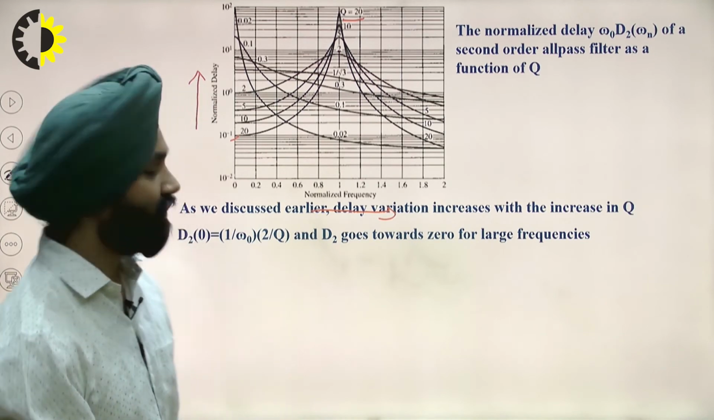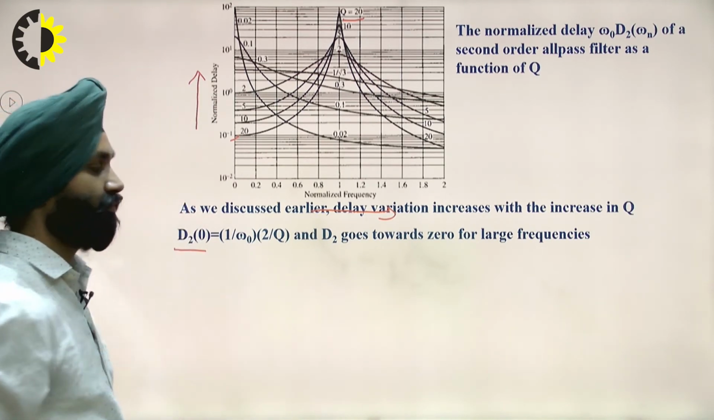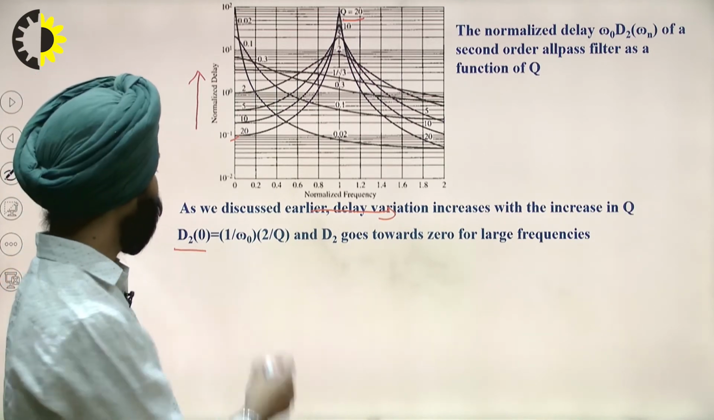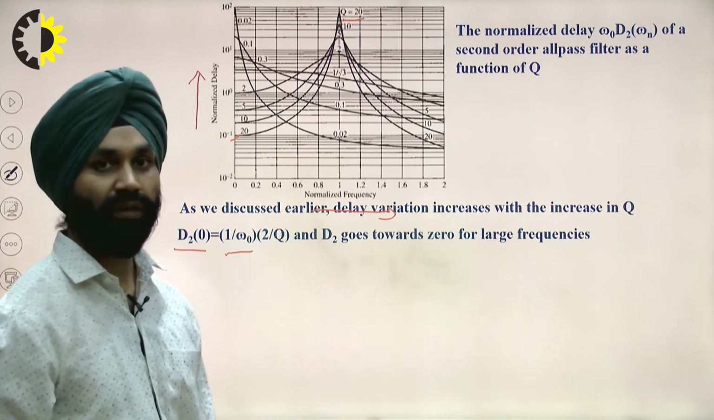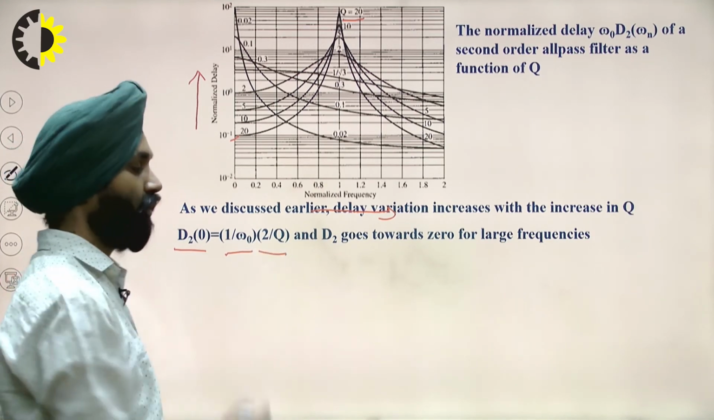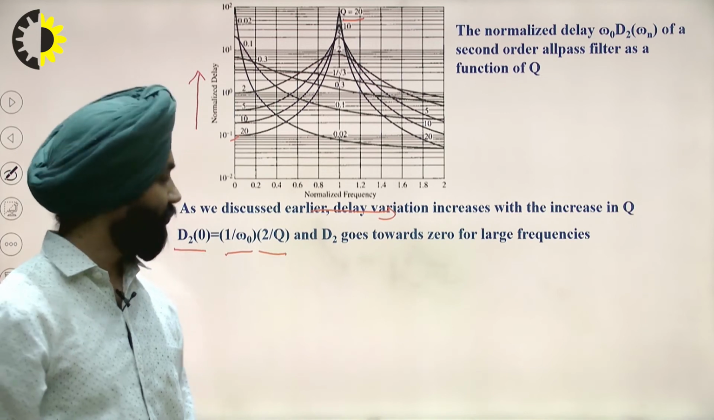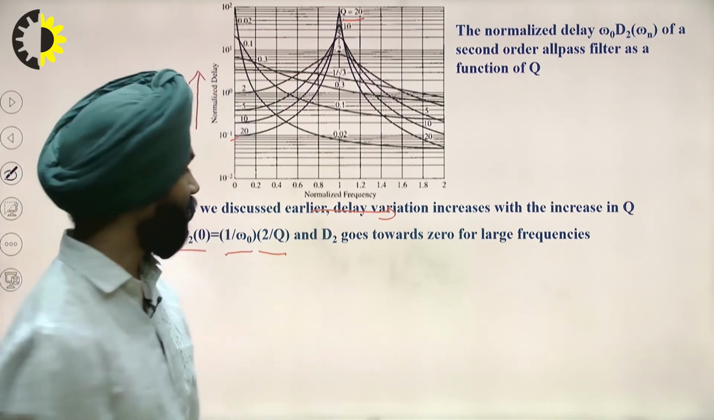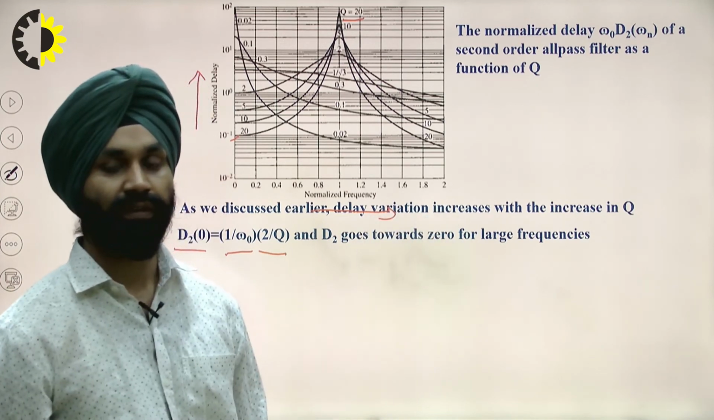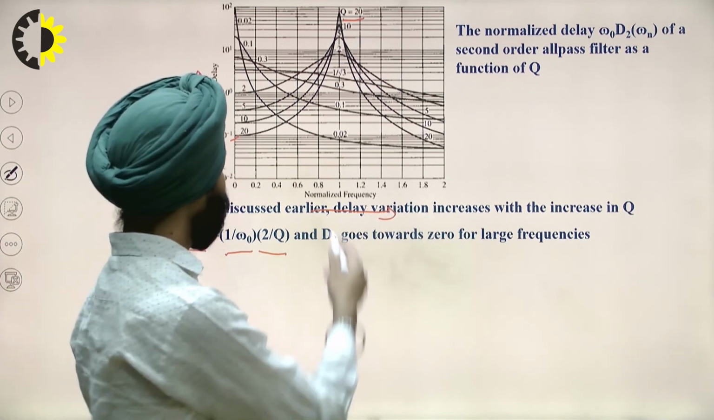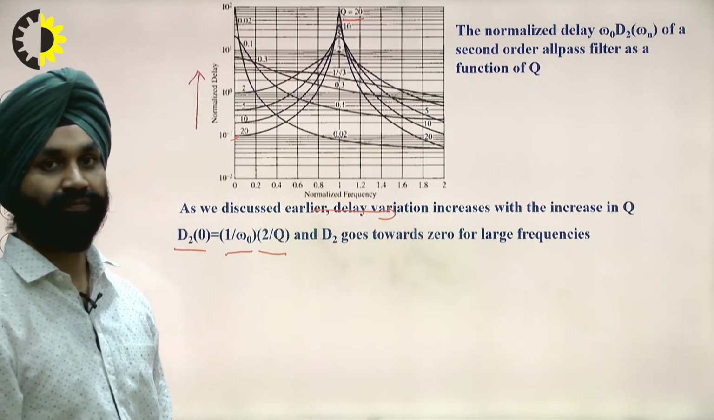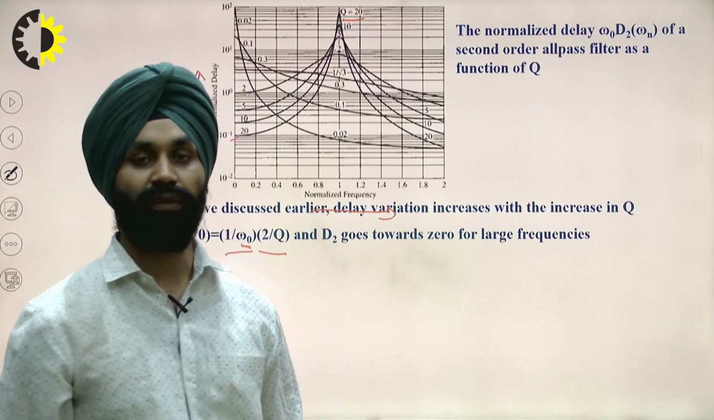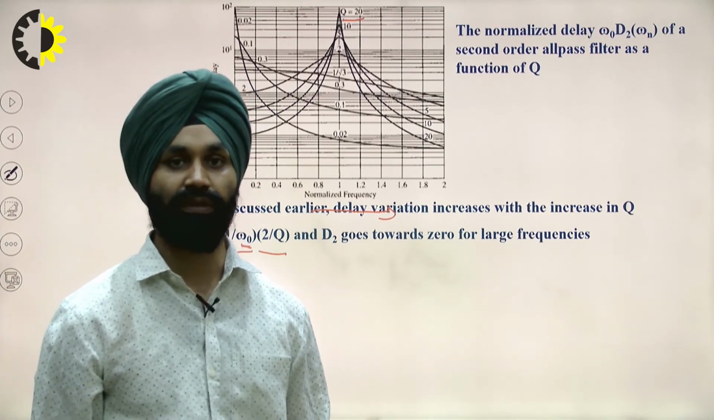So d naught is given by putting omega equal to 0, which gives 1 upon omega naught into 2 by q. And when we go toward large frequency, as the frequency increases, this delay will go to 0. At omega naught equal to infinity, d2 naught will be equal to 0.